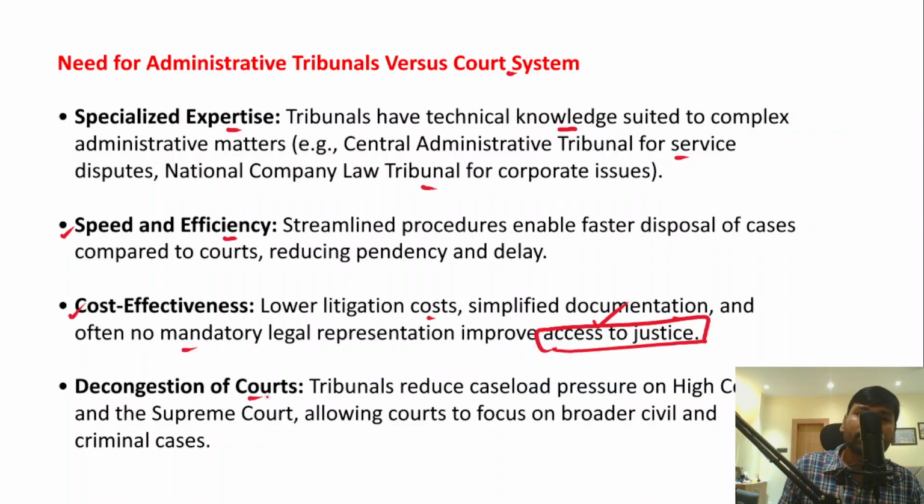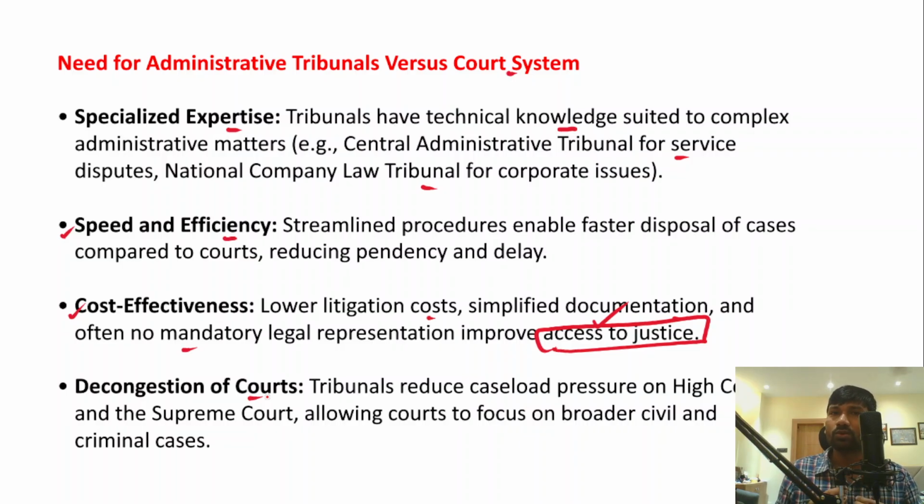And then decongestion of courts as well. Remember, when you have established fast track courts, special courts, and administrative tribunals, and you make sure that some of these pending cases are dealt with by these administrative tribunals, of course that will decongest the existing courts, because a huge number of cases are pending with the different courts.